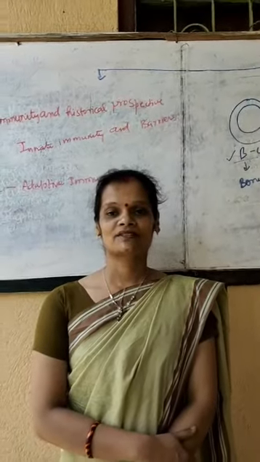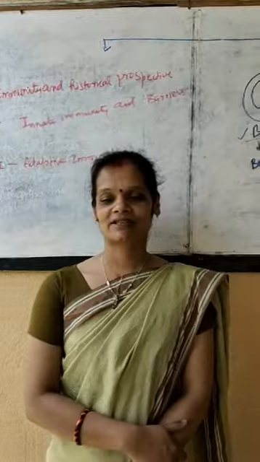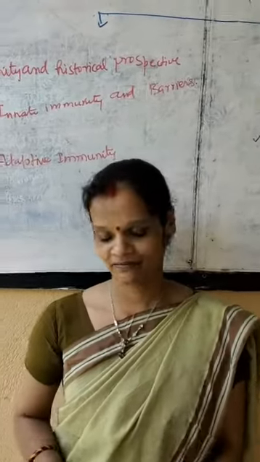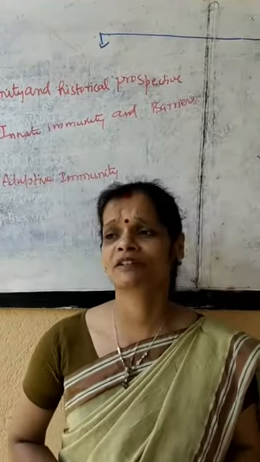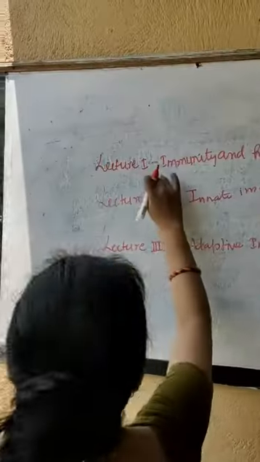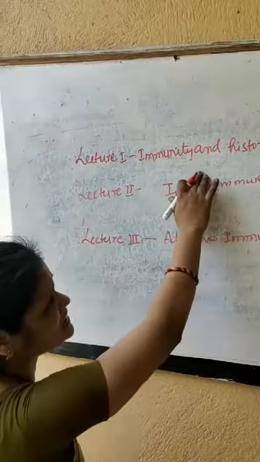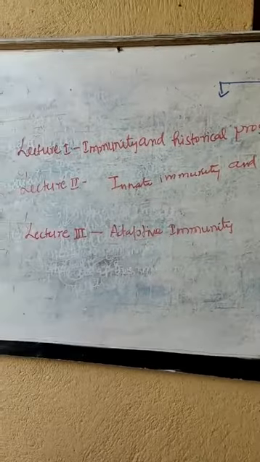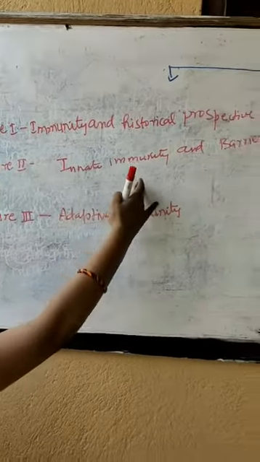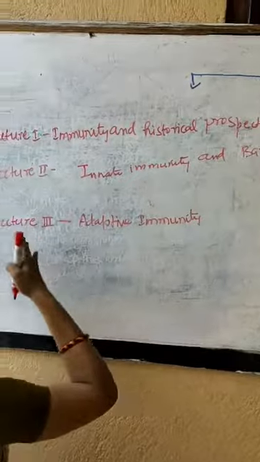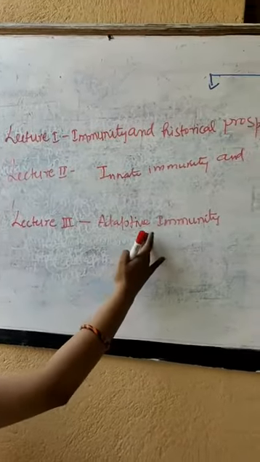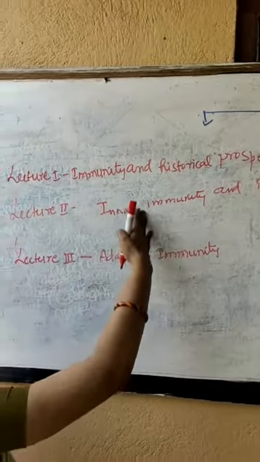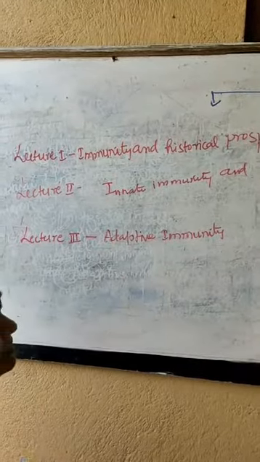Welcome back, dear students. We are going to quickly revise what we have studied so far since we started studying immunology. In the very first lecture, we saw immunology, introduction and historical perspective. In lecture 2, we saw innate immunity and its barriers. And in lecture 3, we saw adaptive immunity and compared innate immunity and adaptive immunity.